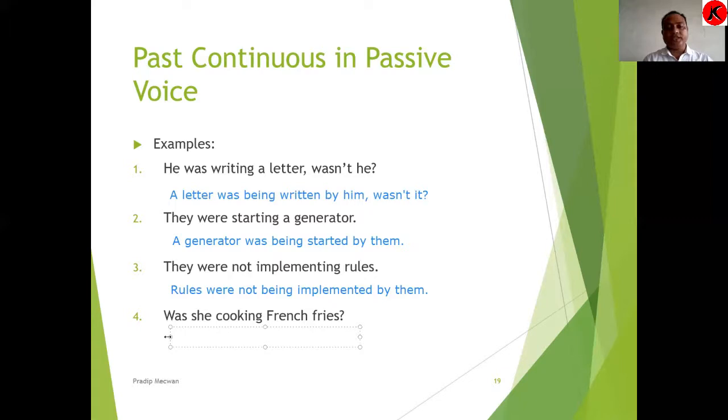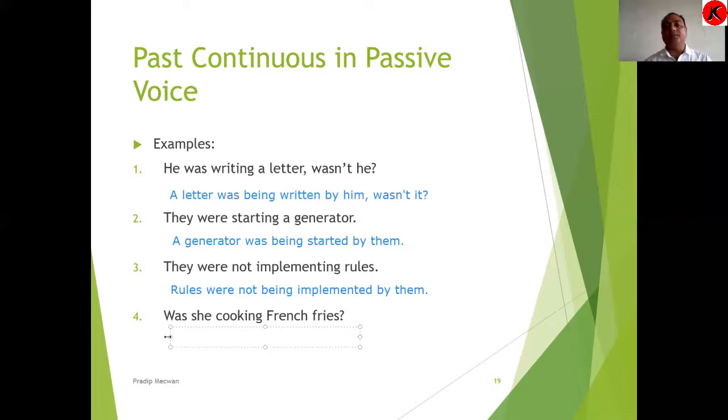I want hard work from you too. Okay, was she cooking French fries? Now here, was she cooking French fries is the question. Was is a verb here. She is the subject. Was cooking together makes the verb in past continuous tense. French fries is the object. So now French fries will come to the front.